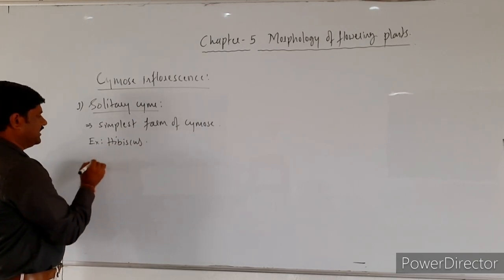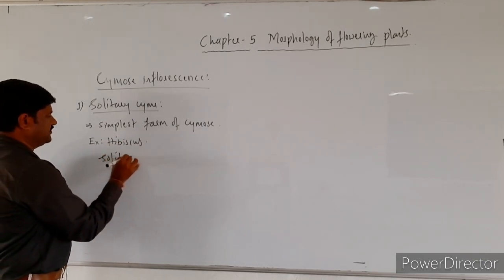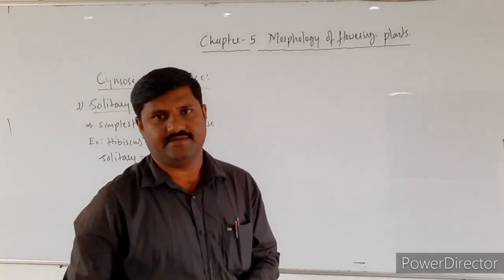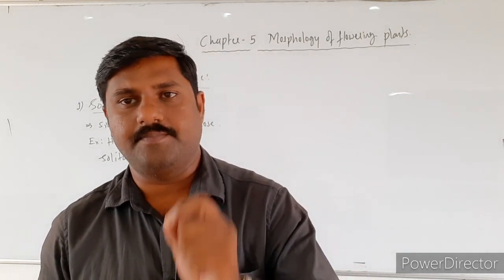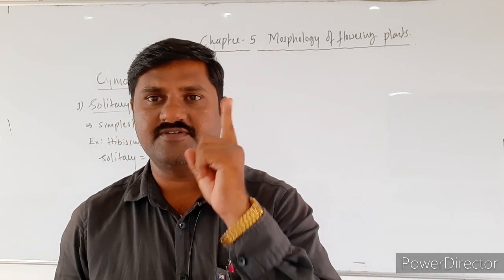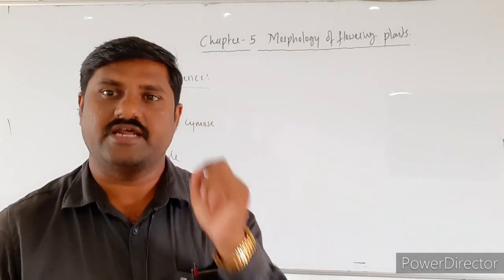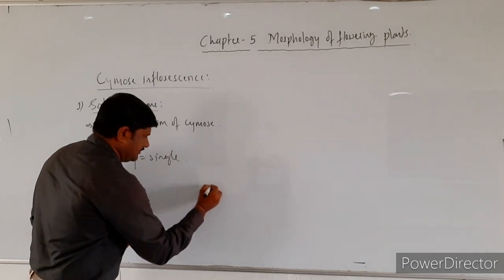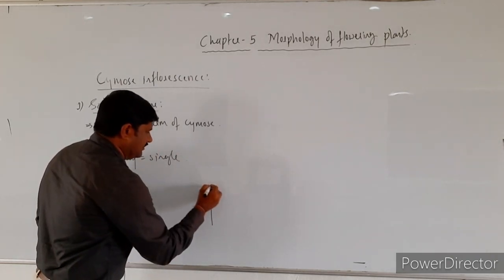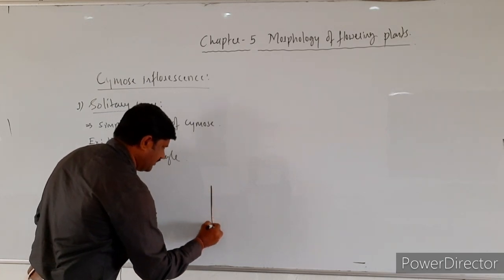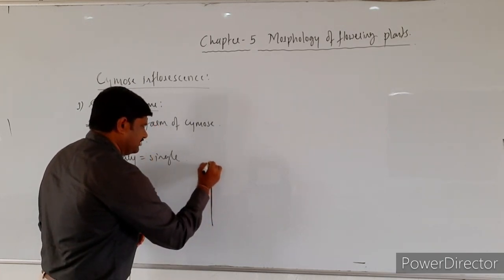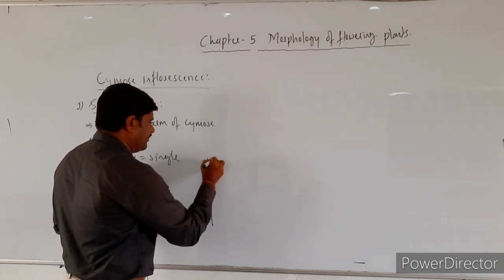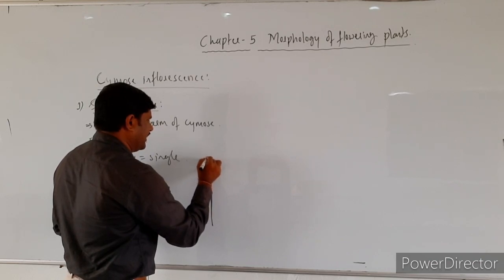Solitary means single. On the peduncle only one flower is borne at its tip. See here, this is the peduncle, and on this peduncle there you come across the pedicel. This is the stalk of the flower. On this pedicel you will find the flower itself, right?